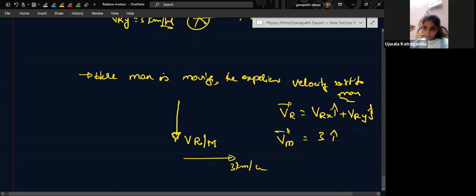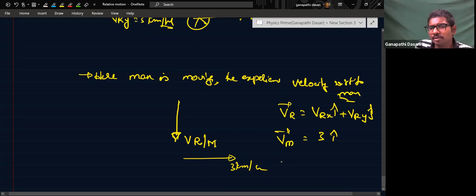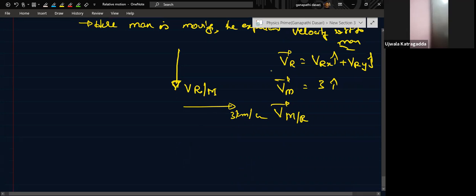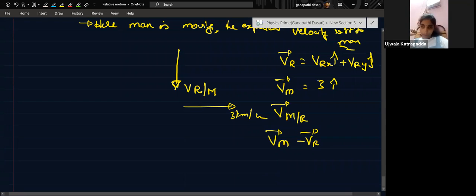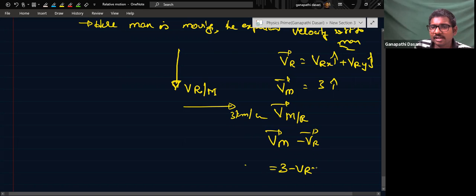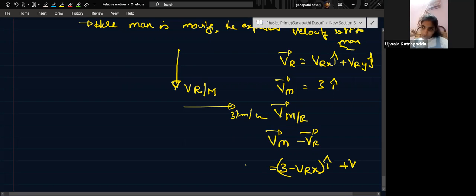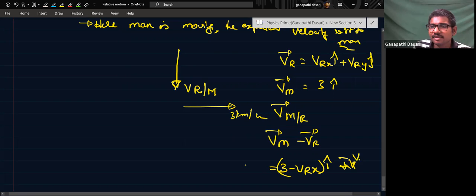Now we need to find out velocity of the man with respect to rain, or not? Yes, sir. Velocity of the man with respect to rain means what? We'll subtract velocity of the man minus velocity of the rain, or not? If you subtract, what we will get? (3 minus Vrx) i cap plus (minus Vry) j cap.